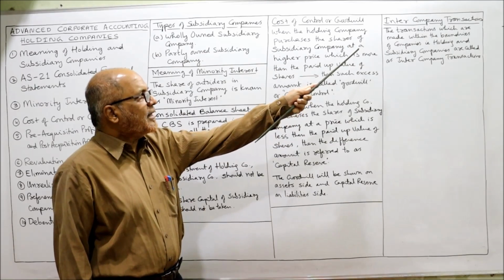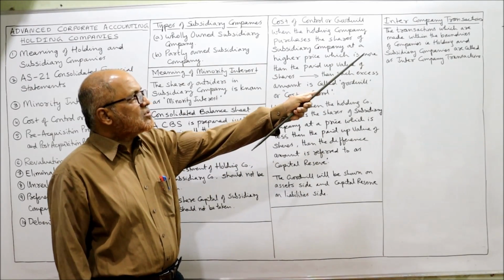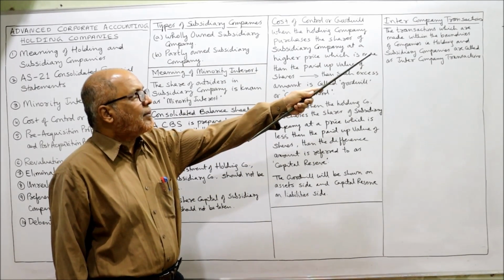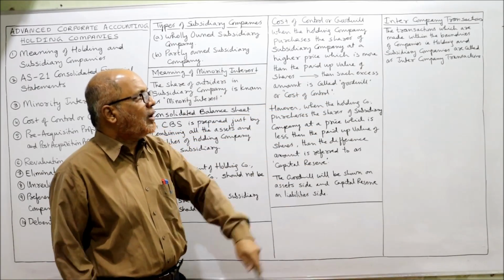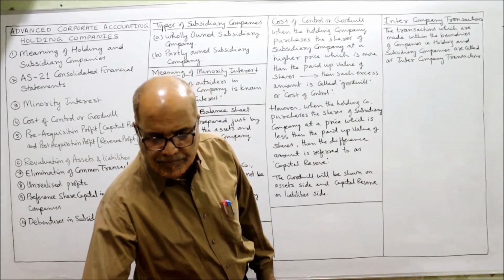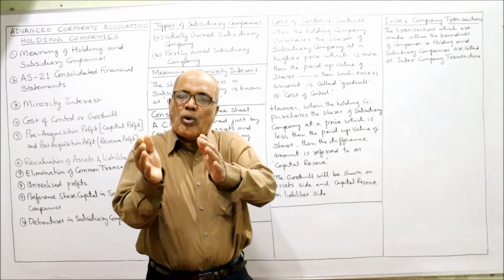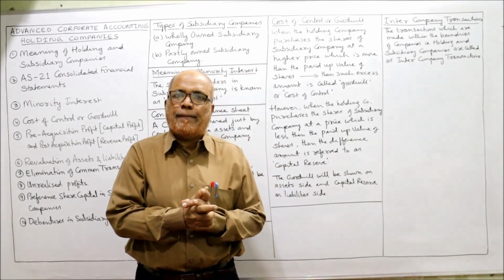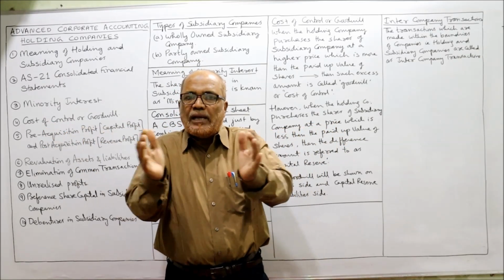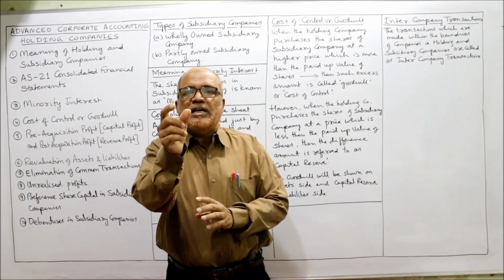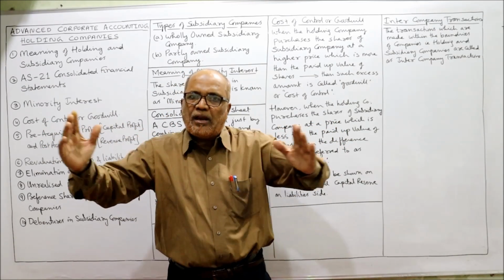Then intercompany transactions. The transactions which are made within the boundaries of the company, that is holding and subsidiary company, are called intercompany transactions. That means there may be some transactions between the holding company and the subsidiary company. So at the time of consolidating the balance sheet, those intercompany transactions should be removed.